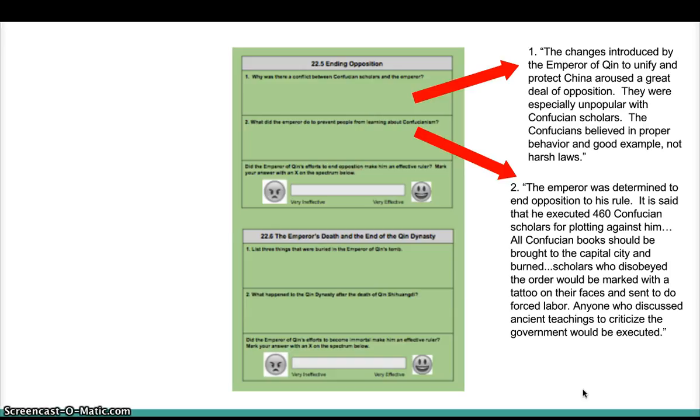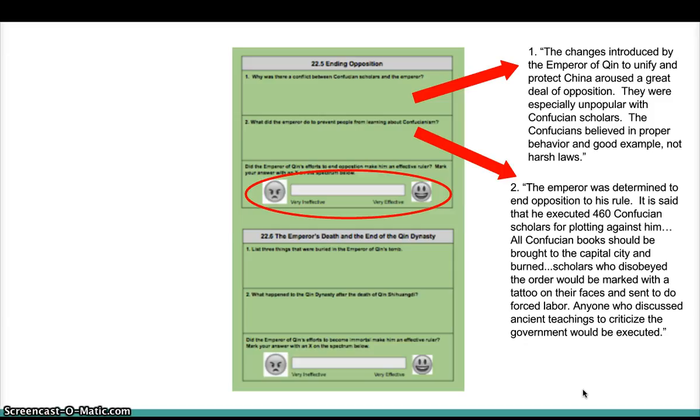Seems pretty harsh, but he was trying to end the opposition. He wanted everyone to follow in line. Remember, he believed in harsh rules and strict punishments. He followed legalism. Okay? All right. Based on what we just learned, judge for yourself. Did the Emperor of Qin's efforts to end opposition make him an effective ruler? Make sure you mark your answer. Very ineffective, or very effective, or somewhere in between.